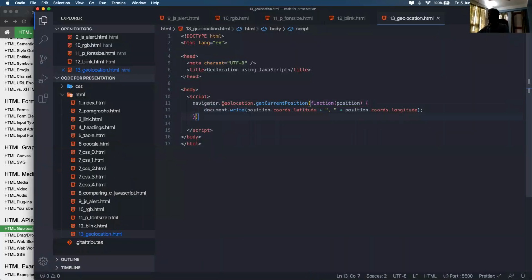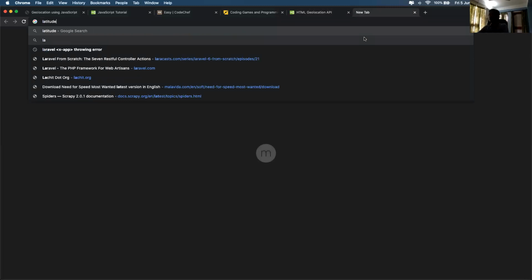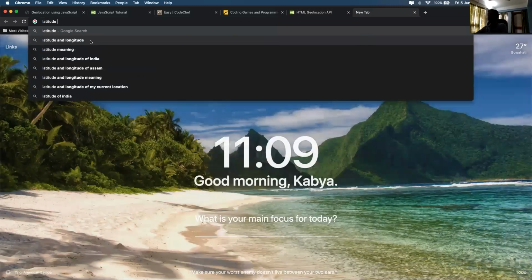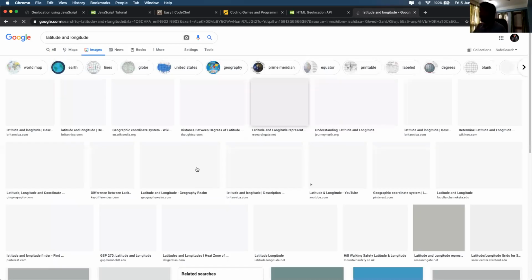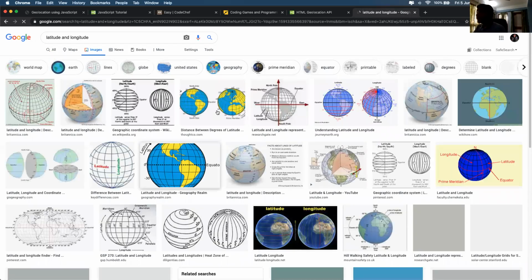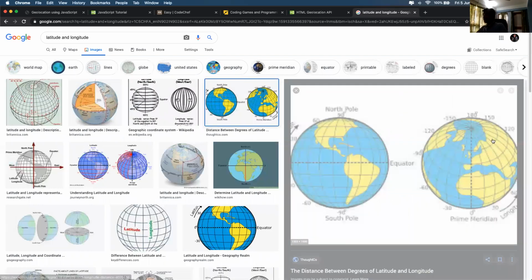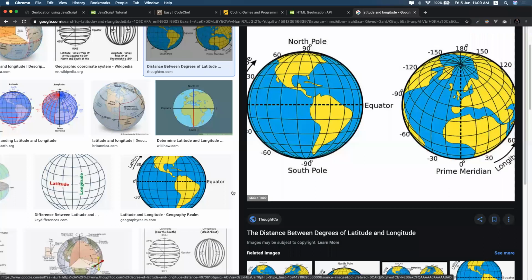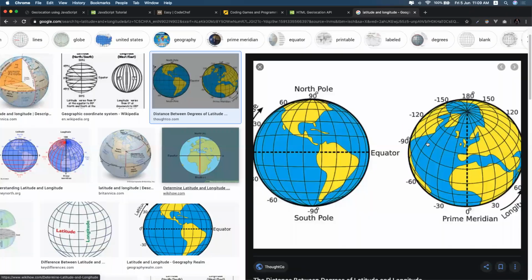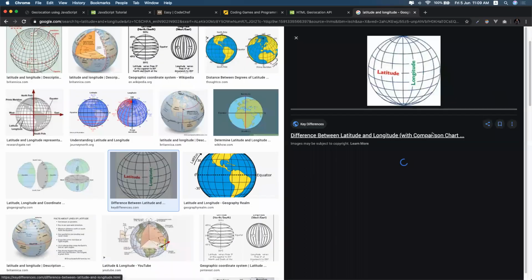This is a piece of JavaScript code that is getting me the latitude and longitude of my current location. So what are latitude and longitude? I'll search online and open an image to explain this better. Let's see this image, for example. All right, this one, you see a globe right here.